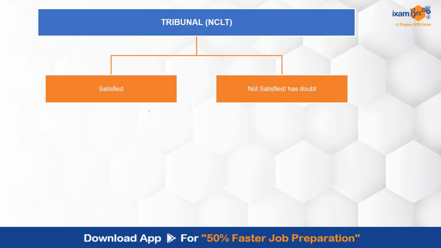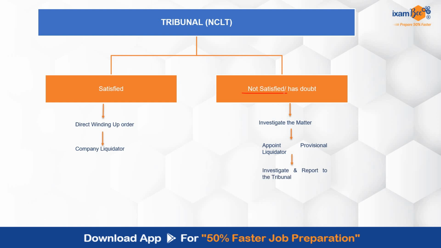Now the tribunal may be satisfied with the petition, or it may not be satisfied or may have some doubt. In case it is satisfied, it will direct the winding up and the company liquidator will be appointed. If it is not satisfied, it will give an order for the investigation of the matter and a provisional liquidator will be appointed. He will go ahead, investigate and report to the tribunal with respect to the affairs of the company. In that case, a final winding up order can be given by the tribunal, or in the other case, there could be cancellation of the winding up. So in this way, the entire process can be commenced.